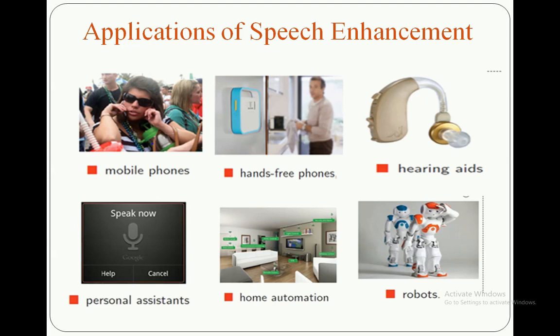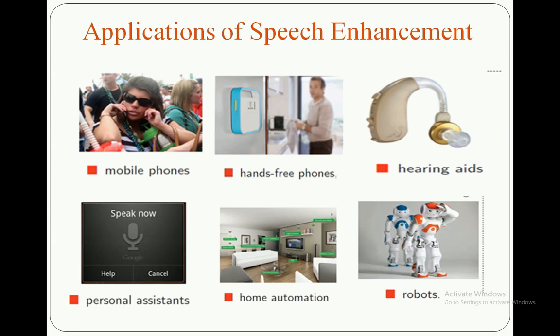And coming to the applications of speech enhancement related to single channel speech enhancement, the first application is mobile phones, where suppose a person is speaking in a crowd, right? The other end user cannot have much effect of this crowd in the actual speech that is communicated, right? To have that, we have to use speech enhancement, that is, we have to reduce the crowd noise and increase the speech which is communicated by this person, so that the other end user can hear the actual speech signal without much discomfort, right?